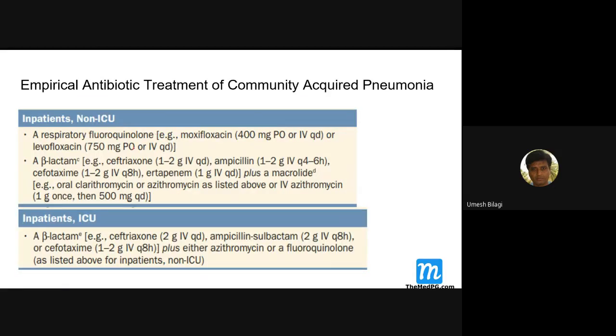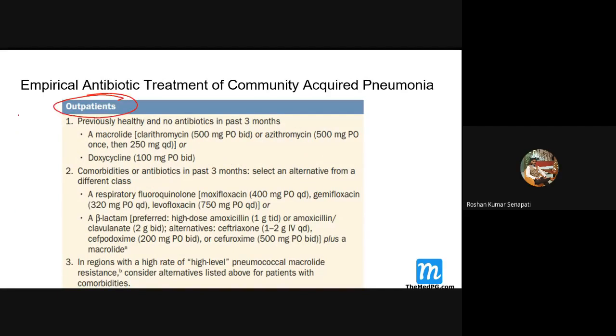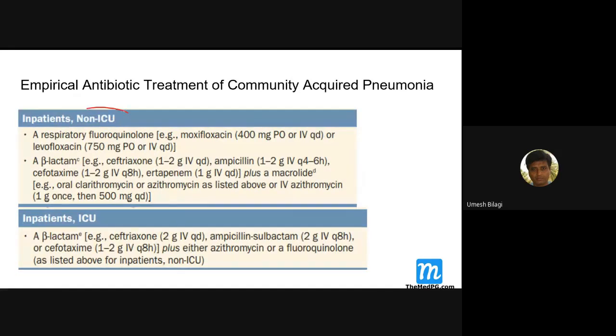This is for the patients who are outpatient. Now we'll go to a patient who is an inpatient but not in the ICU, in the ward. Then fluoroquinolones would be okay for them, maybe IV also. Beta-lactam: ceftriaxone, ampicillin, plus a macrolide like azithromycin. Beta-lactam plus macrolide is it when he is admitted in a ward.